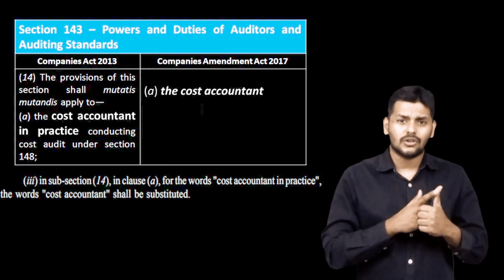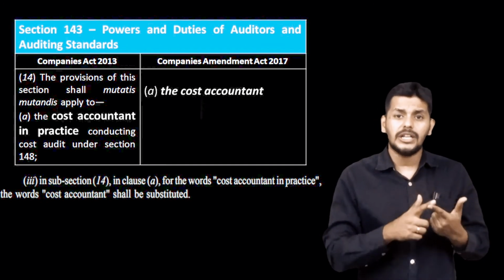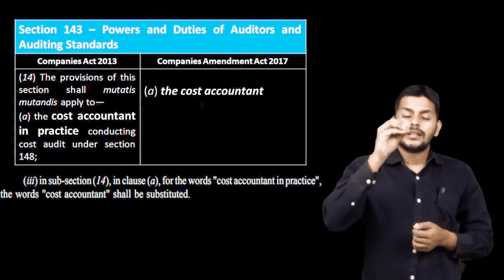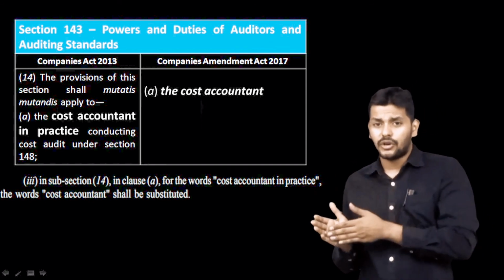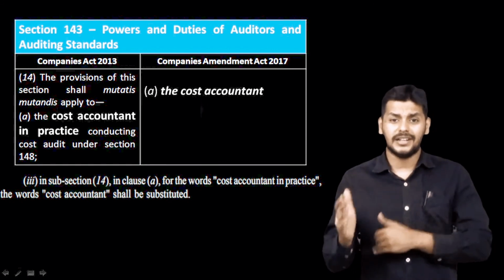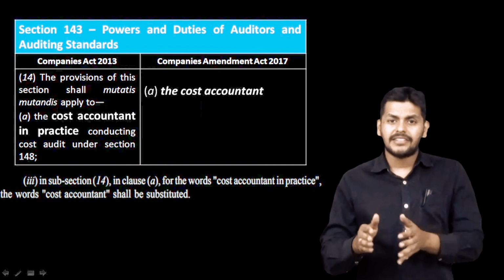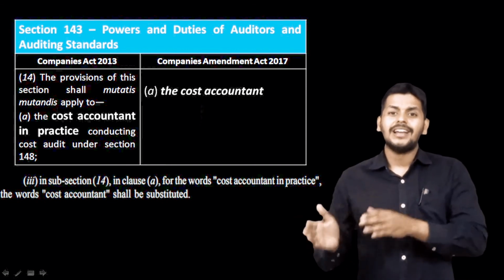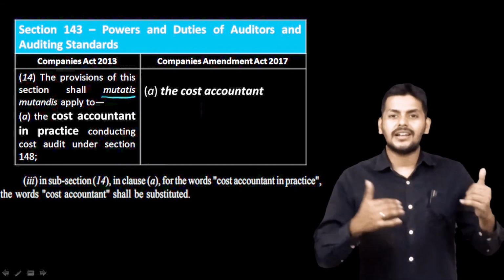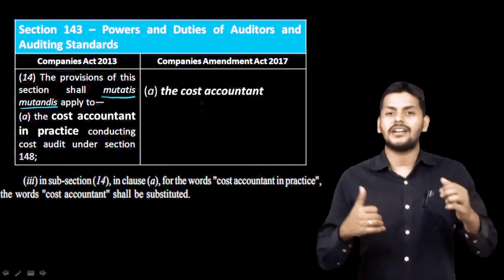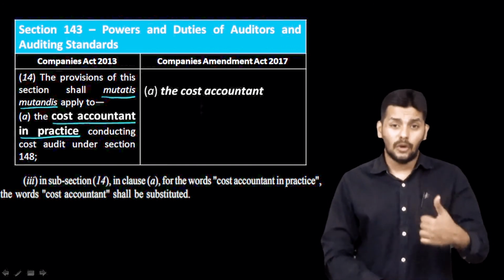Because 148 is on cost audit, and 143 subsection 14 talks about the same provisions of 143.12 being applied to a cost auditor and a company secretary for cost audit and secretarial audit. So the provisions of 143.12 which are applicable to a statutory auditor shall mutatis mutandis apply to the cost auditor under section 148 and the secretarial auditor under 204. That is the text of section 143 subsection 14.